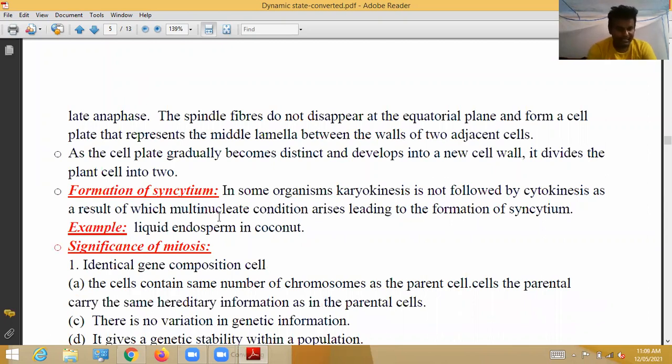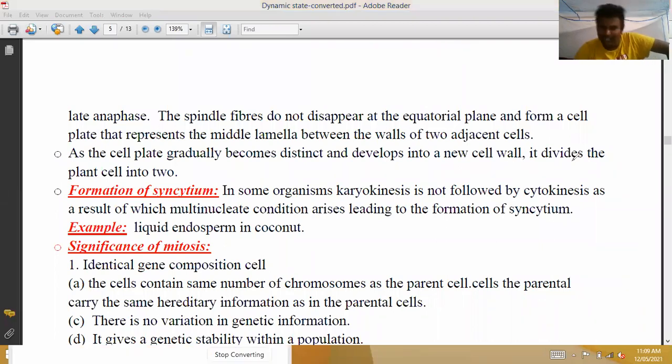Next, one more topic: formation of syncytium. See here, syncytium formation. In some organisms, karyokinesis is not followed by cytokinesis. Generally, in most organisms, karyokinesis is immediately followed by cytokinesis, and after finishing cytokinesis, two daughter cells are formed. If cytokinesis does not take place, the cytoplasm does not divide and two daughter cells are not formed.